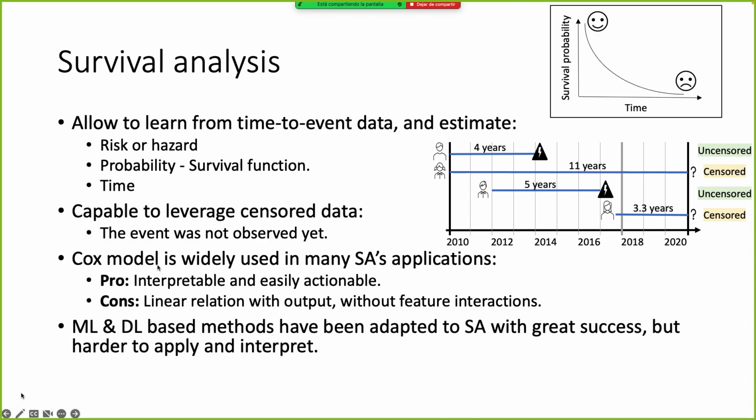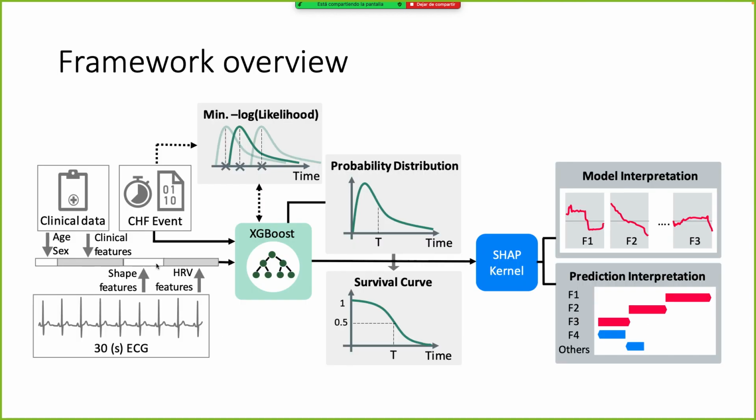For survival analysis, one of the most common models is the Cox model because it's easy to interpret, but it's also a very simple model with a very strong assumption. Then machine learning and deep learning methods have recently been adapted with great success, but are more difficult to interpret. Next, I'm going to speak about the framework that we have designed.